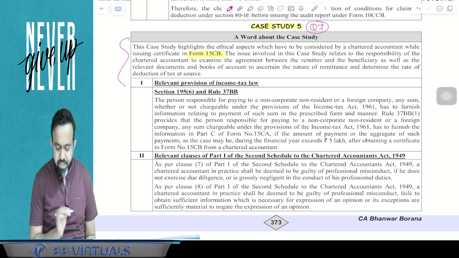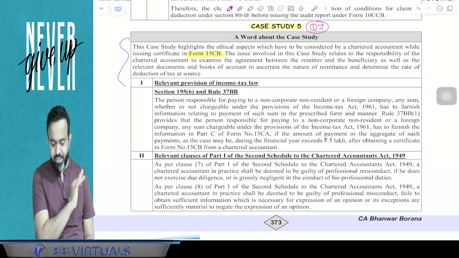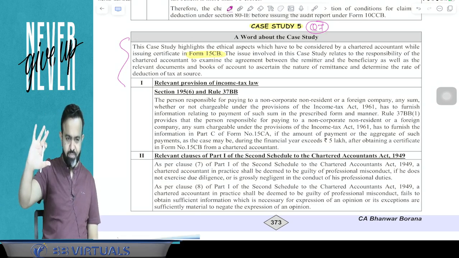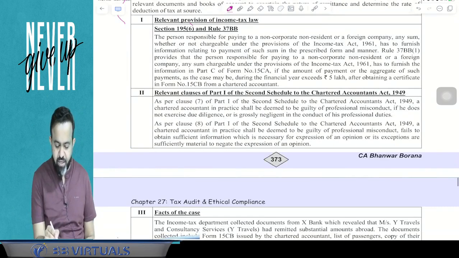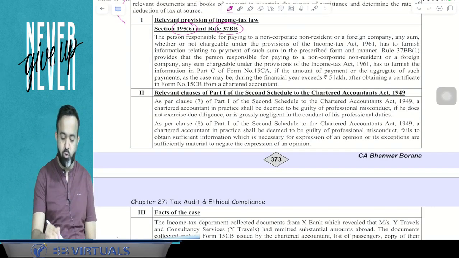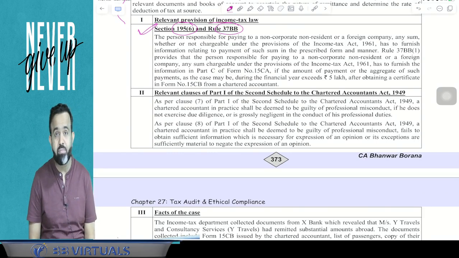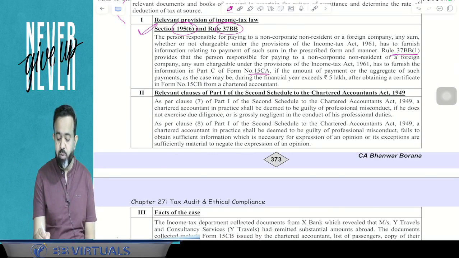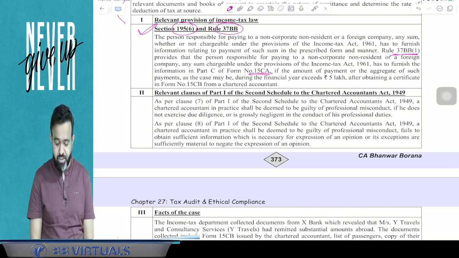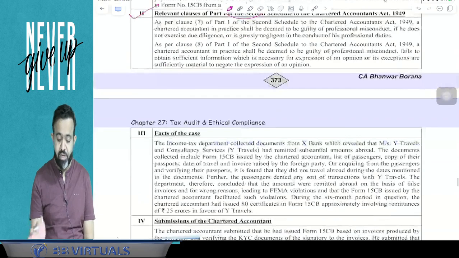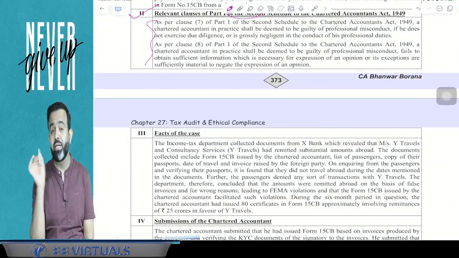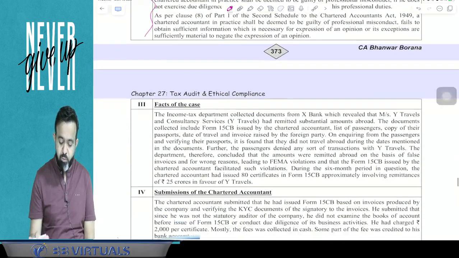Now here ICAI has given some case studies, and guys, here they mention what the case was, what the chartered accountant did, and what the conclusion is. So here, guys, first is section 195(6) and rule 37BB. This is one rule that whenever any payment is made outside India, then rule number 37BB says that form number 15CA should be filed by the chartered accountant. The chartered accountant will issue the form number 15CA. After that, the relevant clause of the Second Schedule under which he will be treated as guilty of professional misconduct. After that, what was the fact of this case?